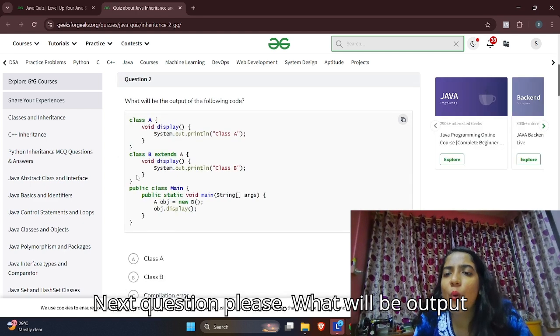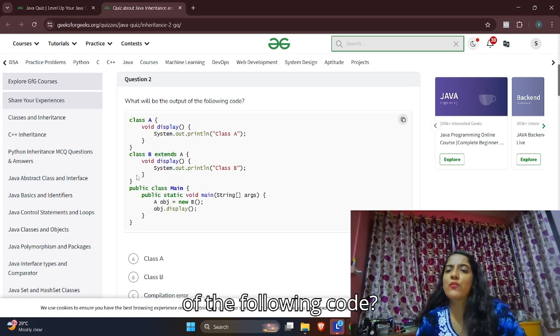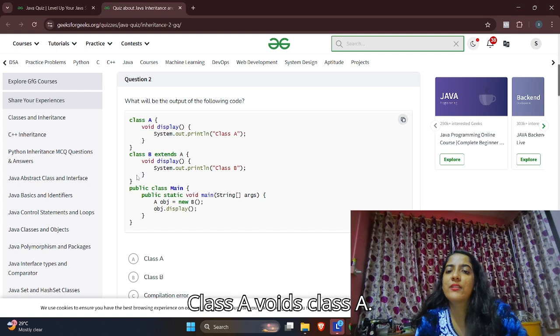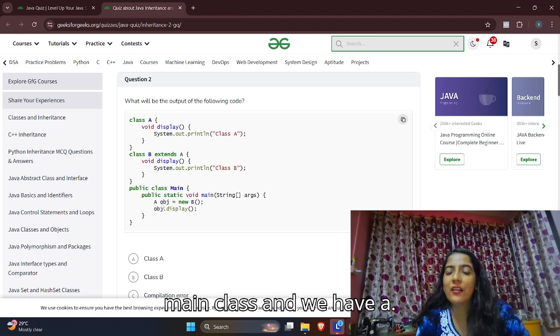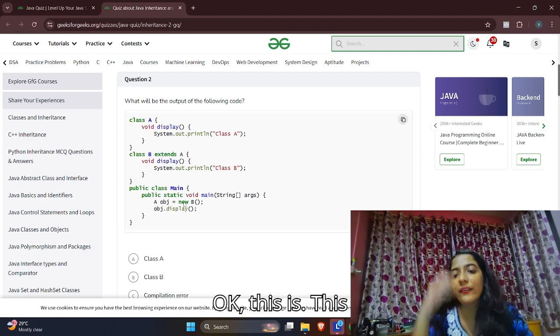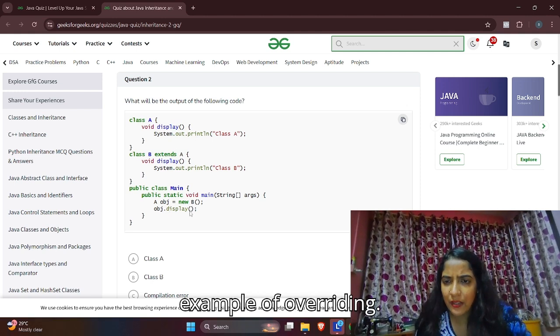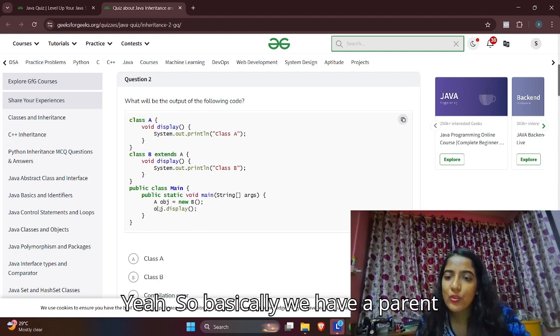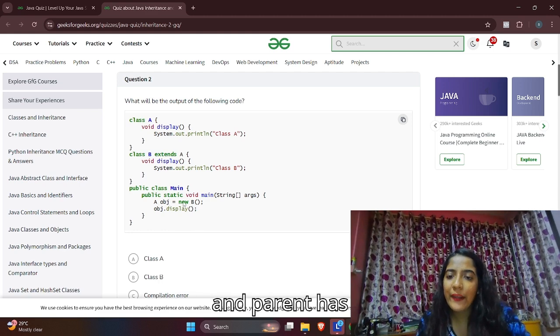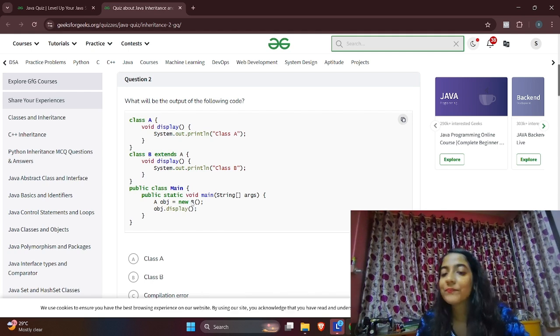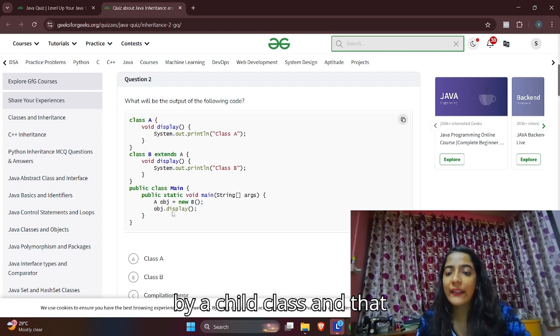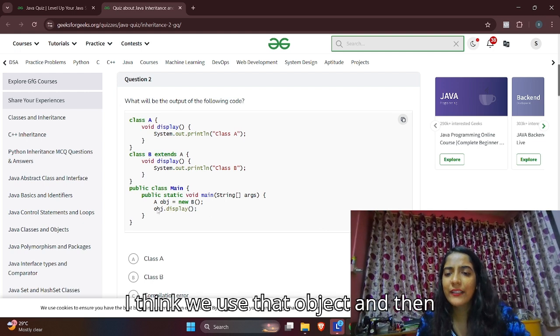Next question, please. What will be the output of the following code? Class A, void display, class B. Okay, so basically we have a main class. This is a polymorphism example of overriding. We have a parent reference instantiated by a child class, and we use that object and then call the display method.